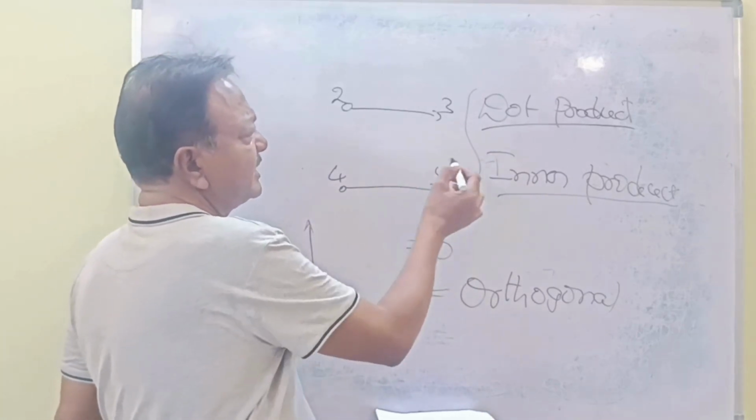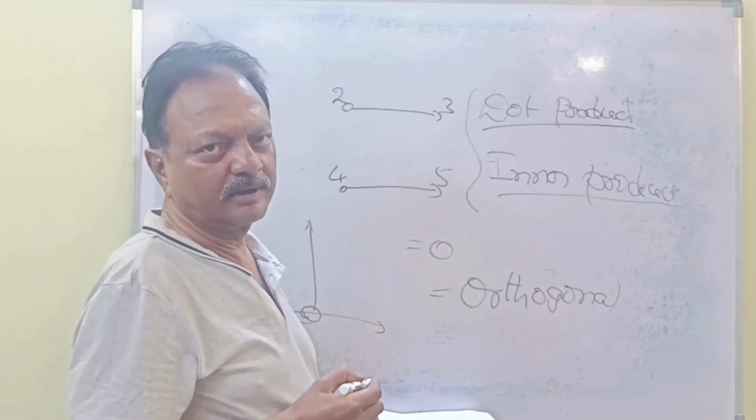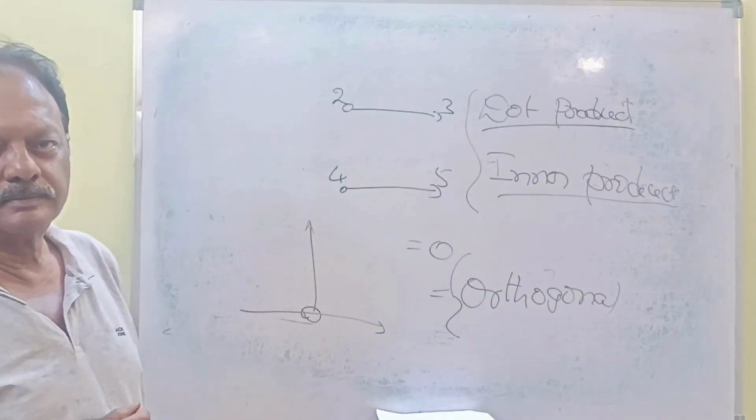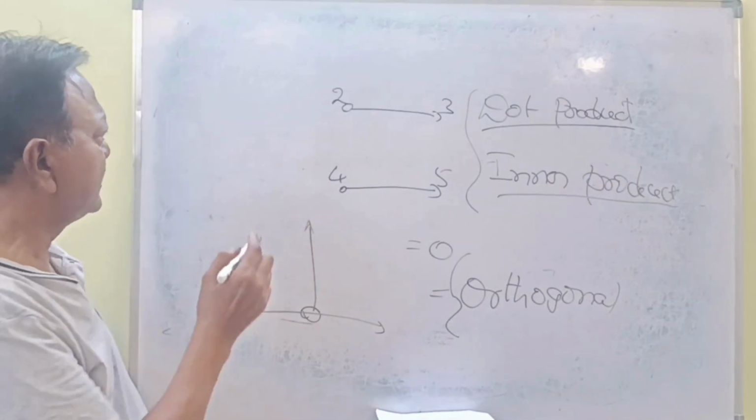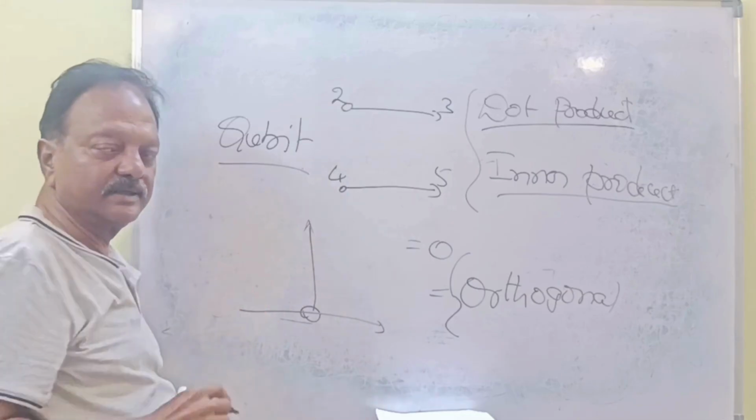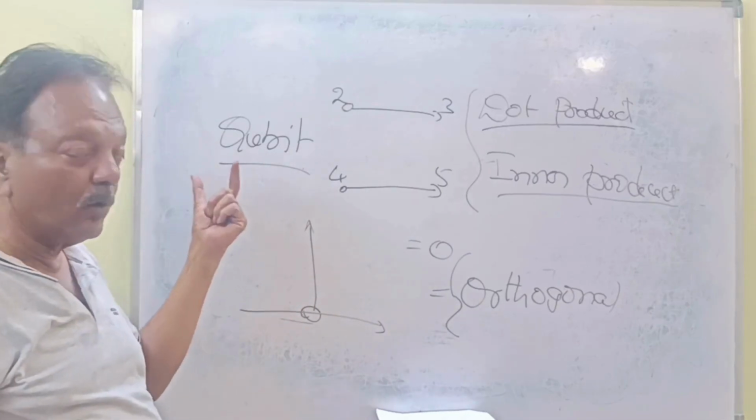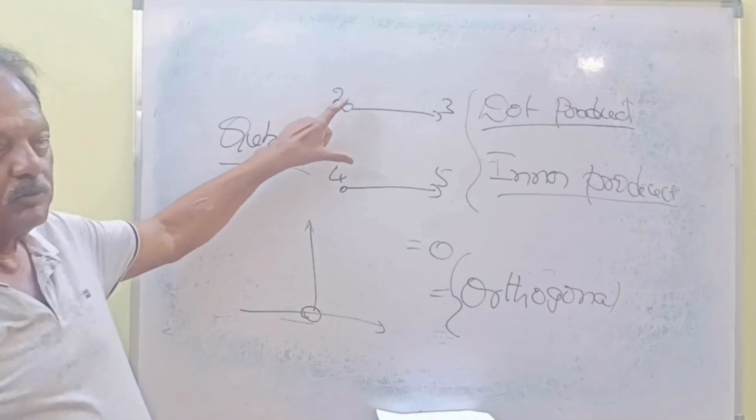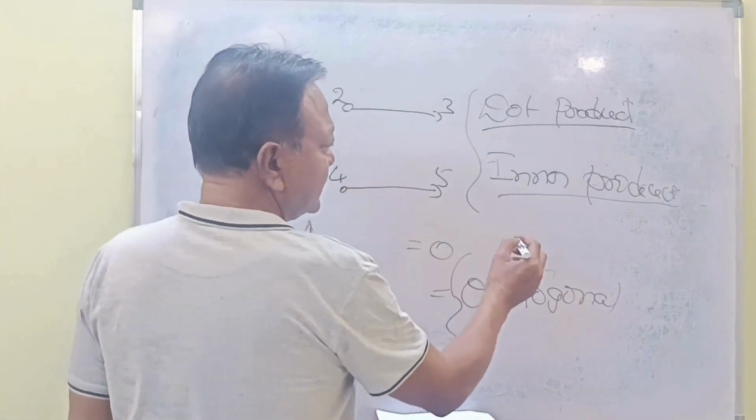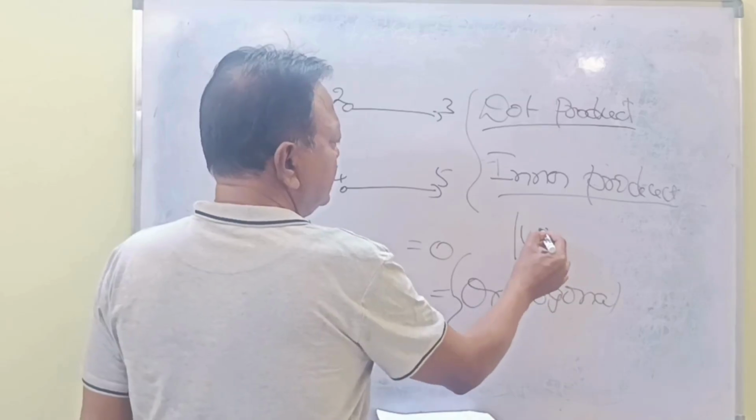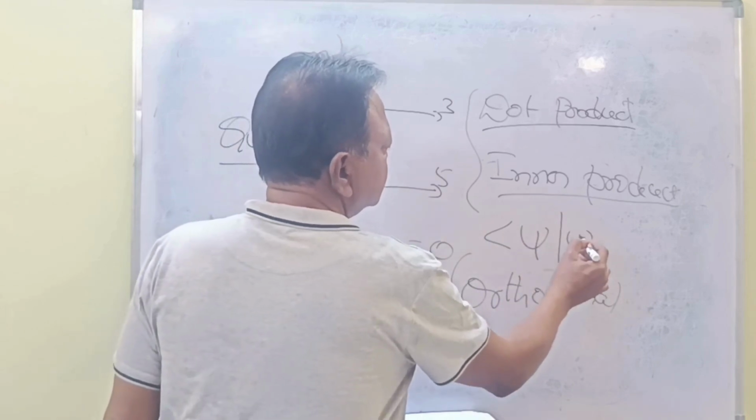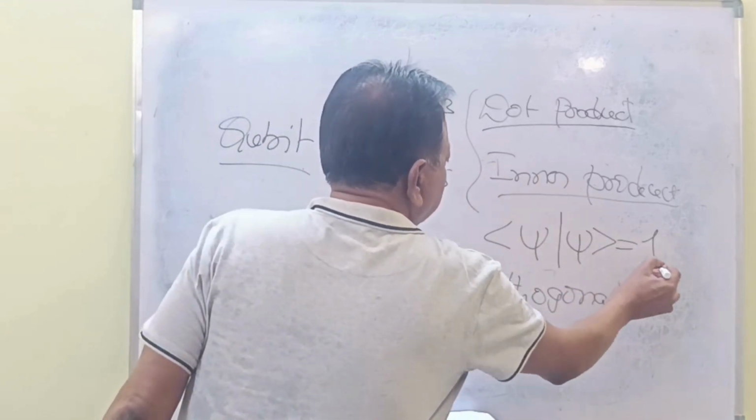When they are in parallel, it is the dot product or inner product. When they are perpendicular, that will be orthogonal. What does this mean? These are the qubits. Because we are related to quantum computing, we are discussing the main concept of the qubit, how it can be. When the qubits move parallel, at that time the state of that qubit must be 1.